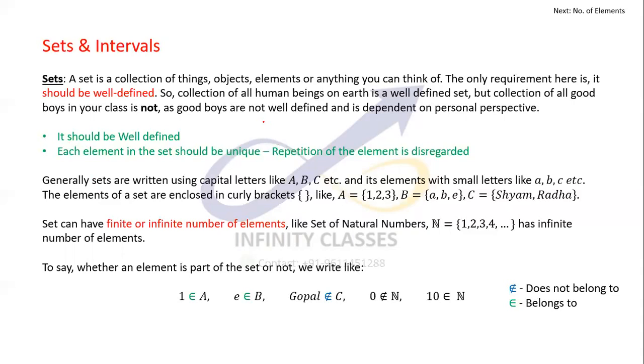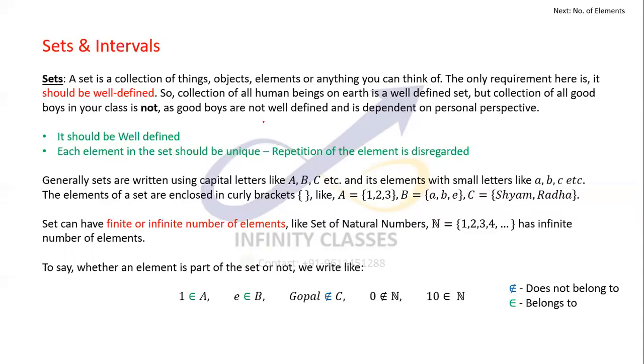But a collection of good boys in your class is not a well defined set. Why? Because a set of good boys will depend on person to person. How you're defining good boys will be dependent on that. For instance, for a person, all the boys scoring greater than 60% marks are good boys, while for somebody else, the criteria might be 80%.